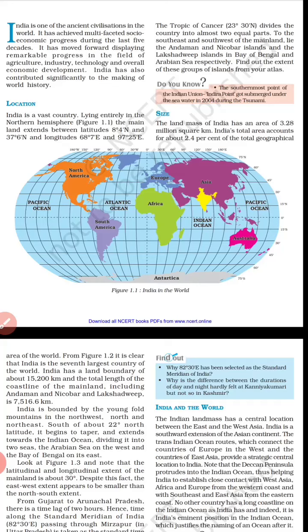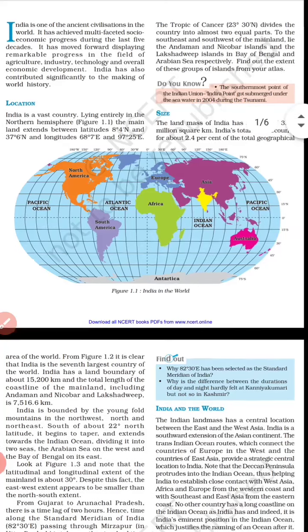The trans-Indian Ocean routes, which connect the countries of Europe in the west and the countries of the east, Asia, provide a strategic central location to India. We know that India is located at a central location through which it can contact the east as well as the western countries.